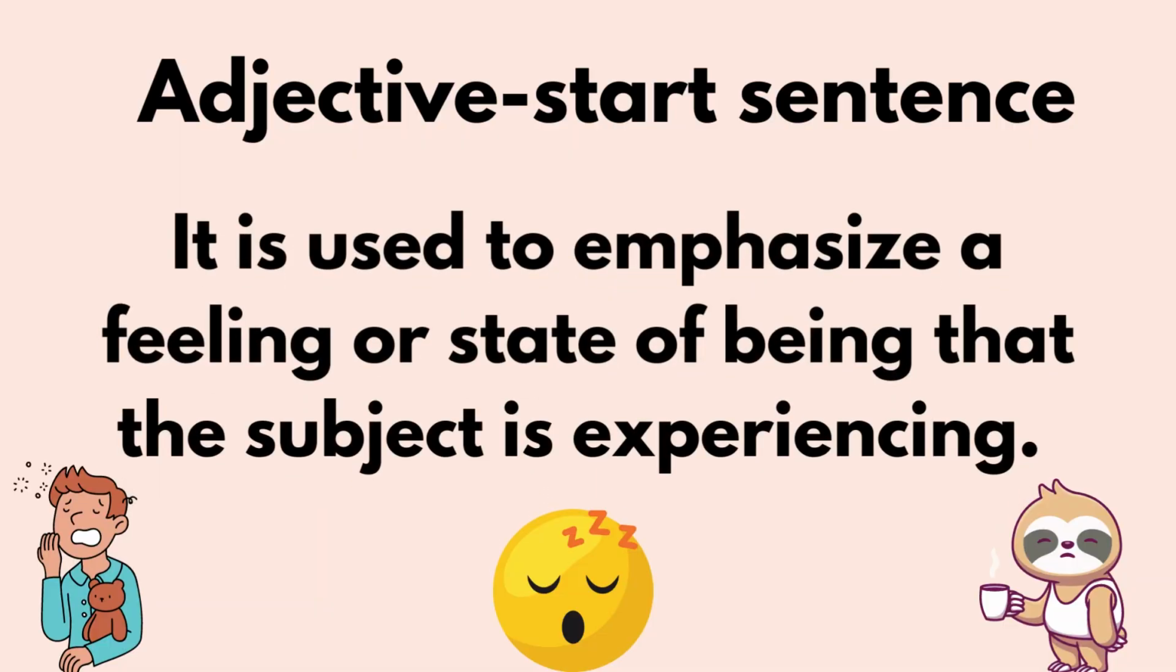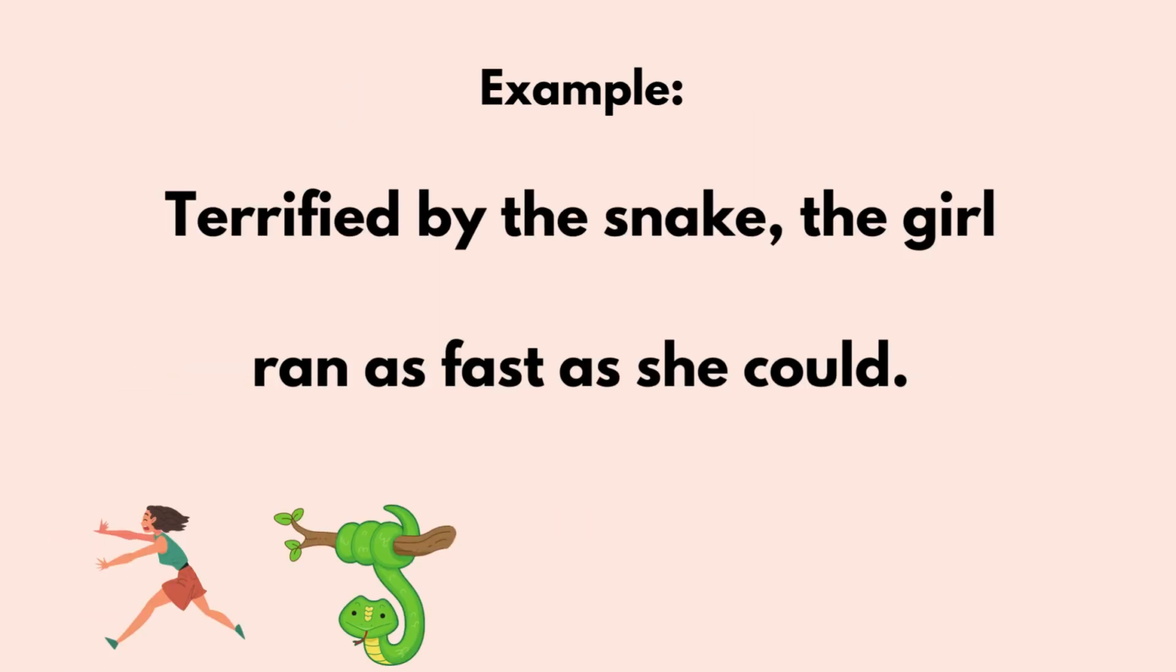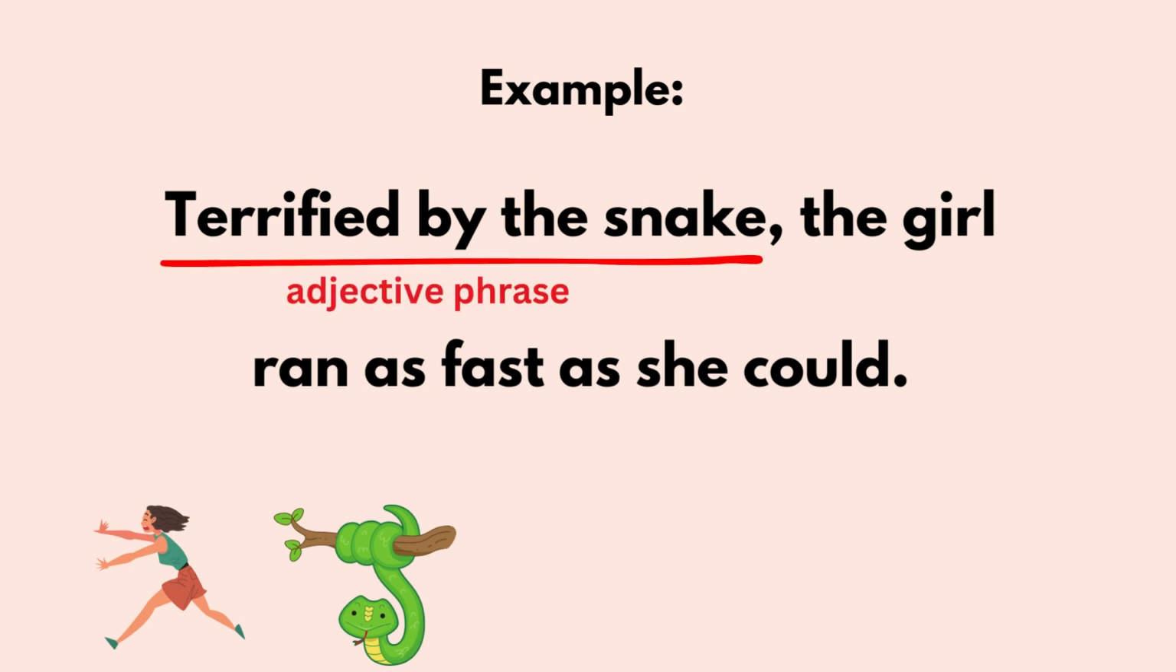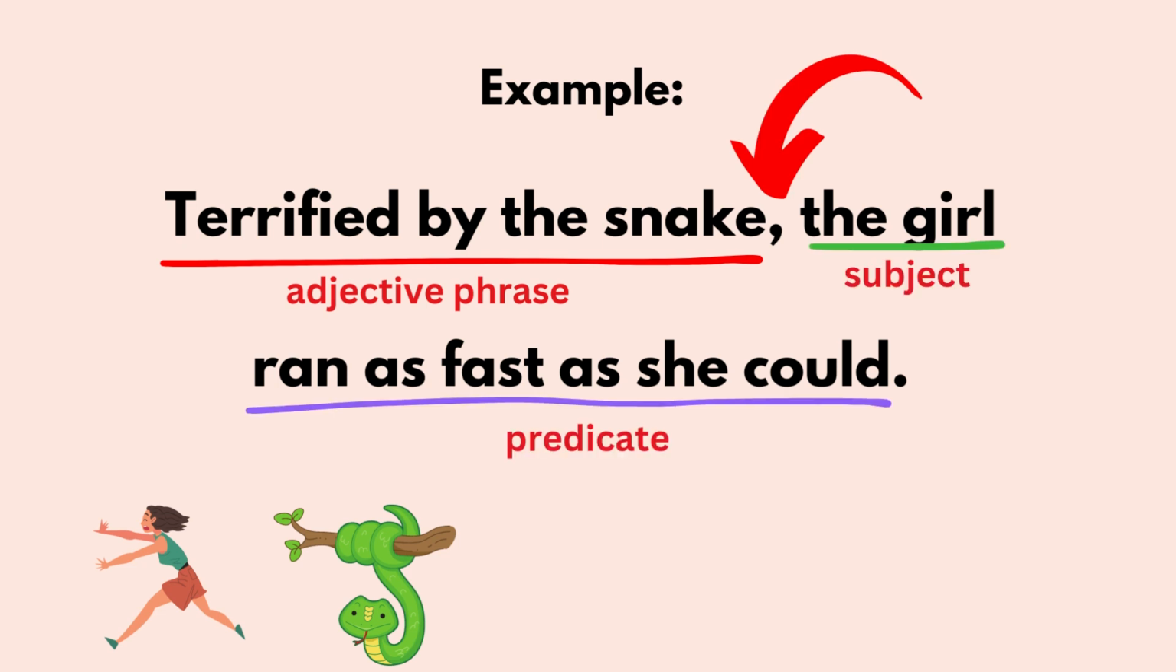Next is ed start sentence or adjective start sentence. This sentence is used to emphasize a feeling or state of being that the subject is experiencing. For example, terrified by the snake, the girl ran as fast as she could. Terrified is our adjective, so our adjective phrase is terrified by the snake, followed by a comma, then our subject, the girl. Ran as fast as she could is our predicate.